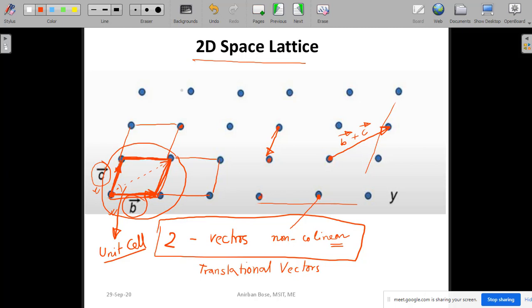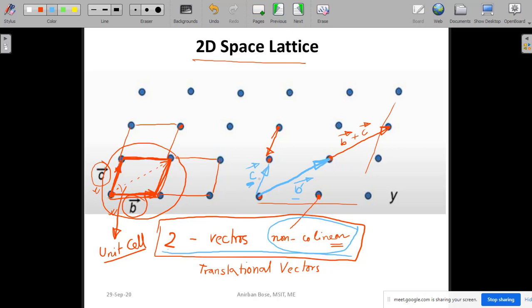You can also take, I am showing in blue, this as B dashed, and this as C. These vectors B dashed and C we can also take as fundamental translational vectors, because they also satisfy the basic condition, that they are non-collinear, and with the help of these two we can also generate any translation, no problem.